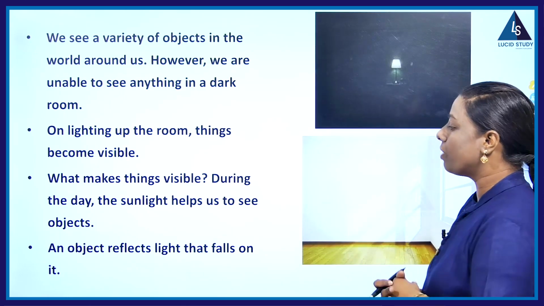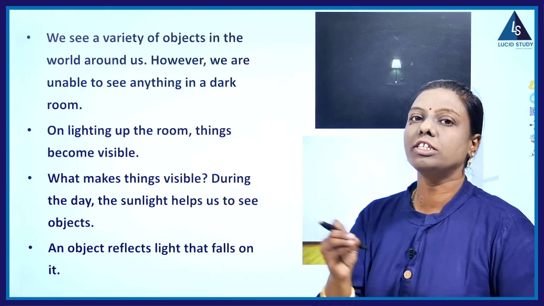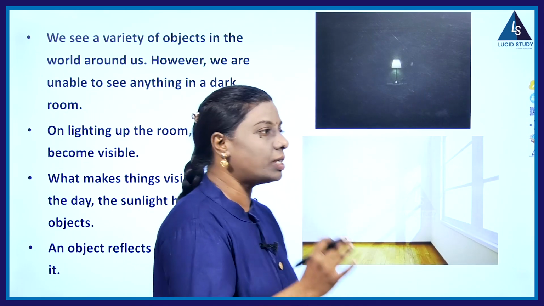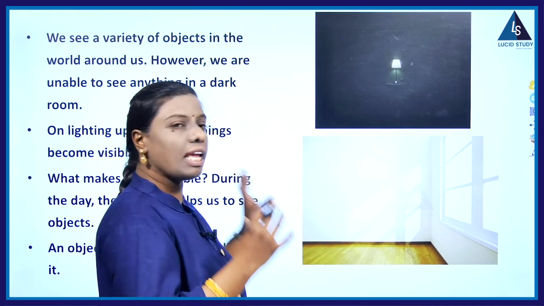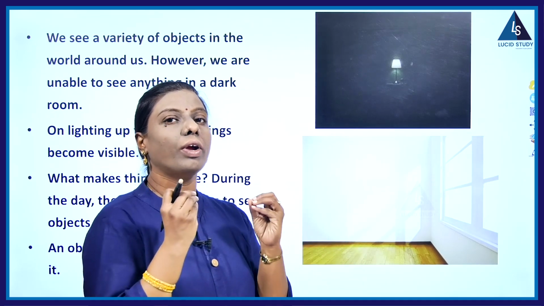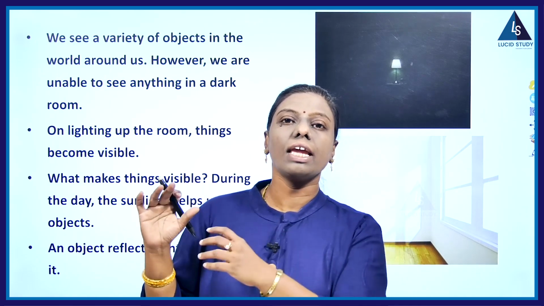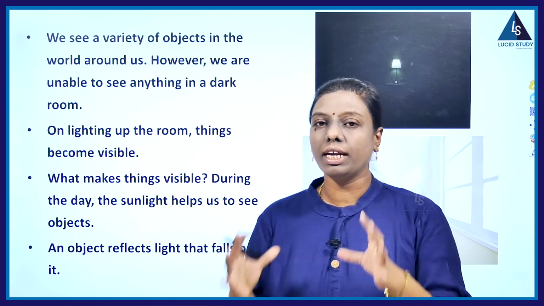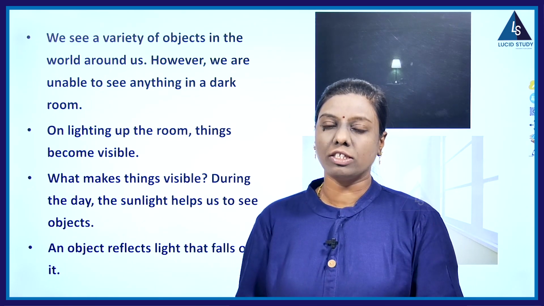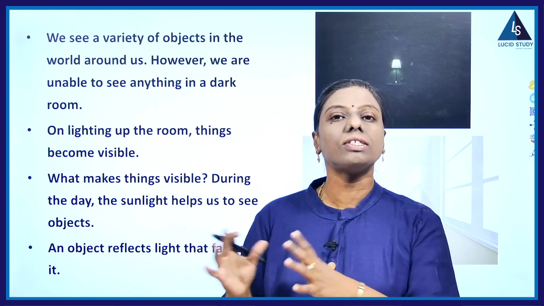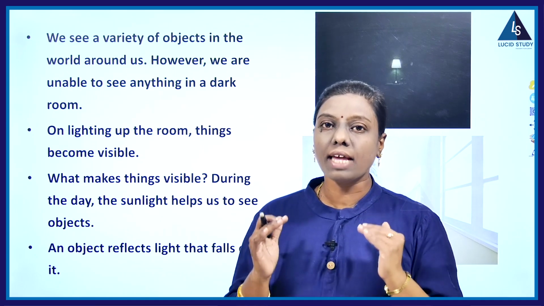An object reflects the light that falls on it. Any object, suppose you are going to see a water bottle present on the surface. If you don't have eyes or if there is no light, you cannot see that object. So what is happening there?